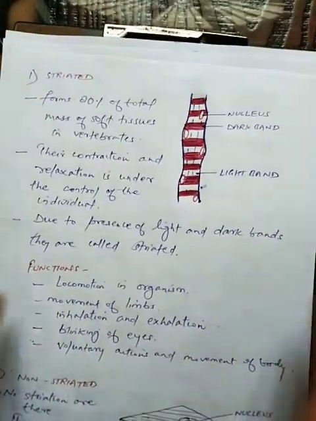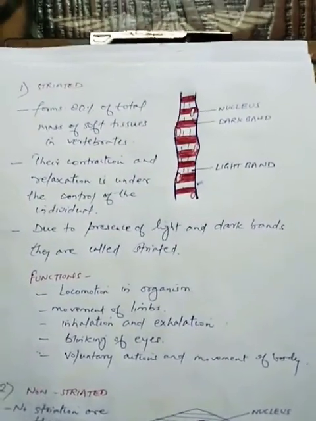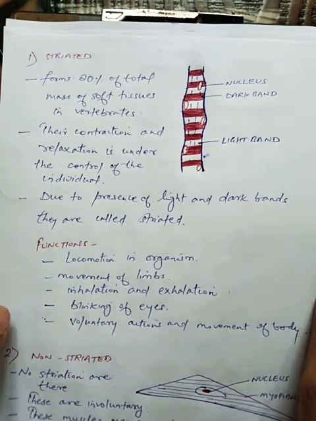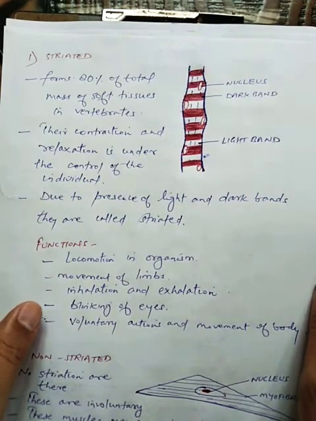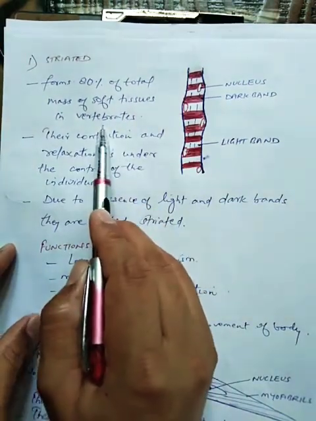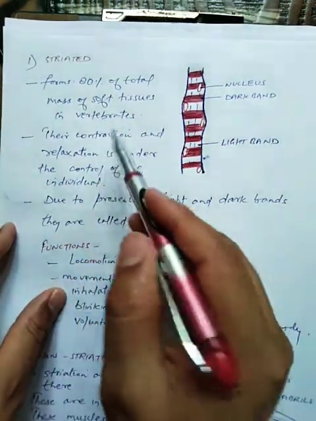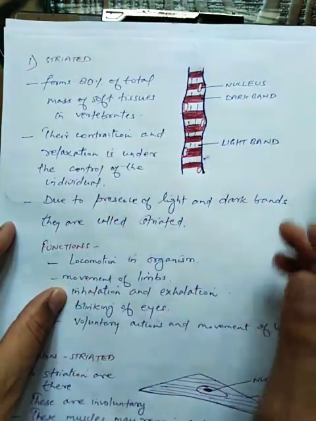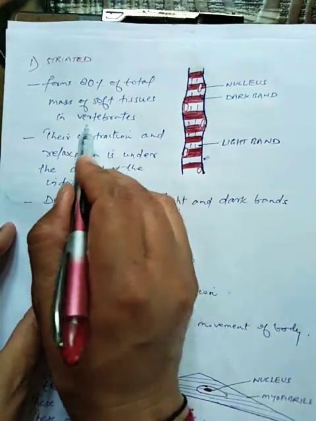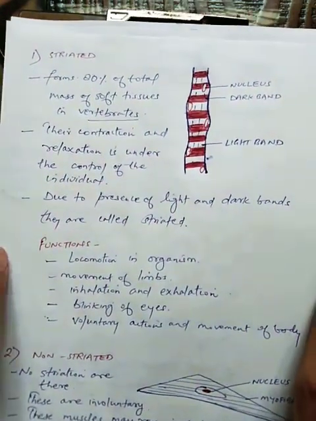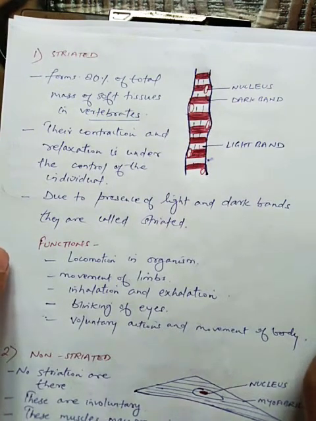First one you see here, that striated muscles. These striated muscles are also known as voluntary muscles, and they form 80% of total mass of soft tissues in vertebrates. Now see, students, they are forming what? 80% of total mass of tissues which are present in the vertebrates. Now this term vertebrates are the organisms which have backbone. So we come in the category of vertebrates.